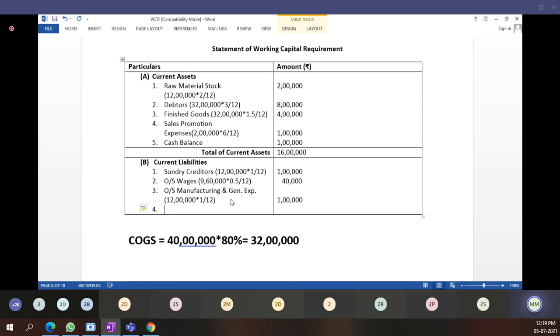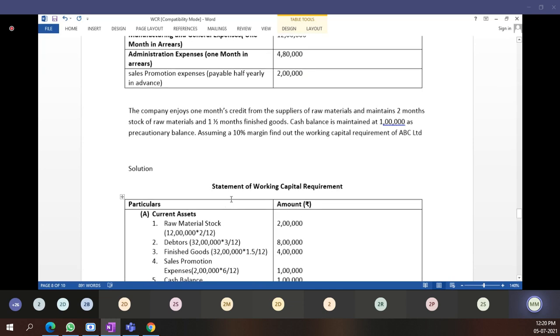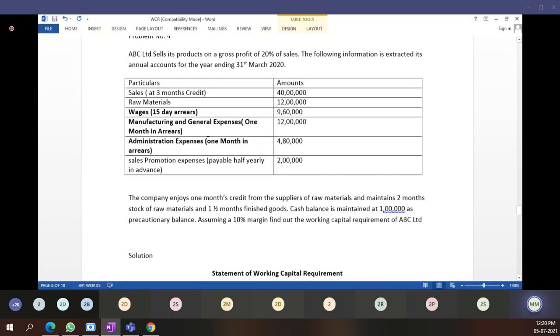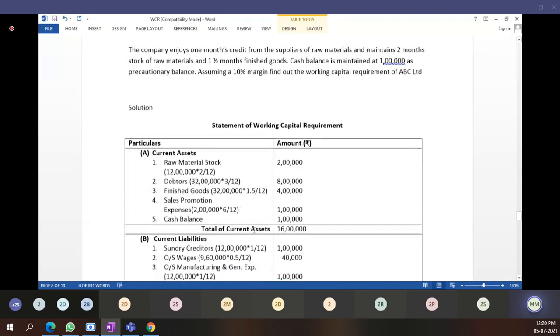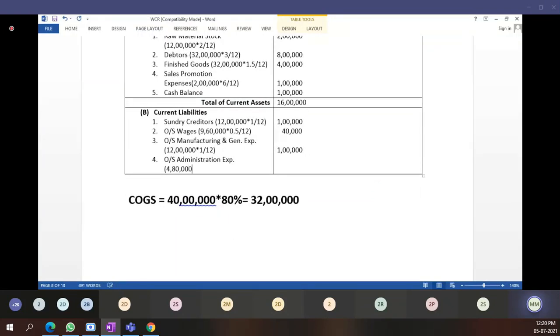Again, outstanding administration expense. Administrative expenses is how much? 4,80,000. There is a 1 month arrear again. See here, 1 month arrear. 4,80,000 multiplied by 1 divided by 12. How much comes? 40,000. Okay, 40,000.